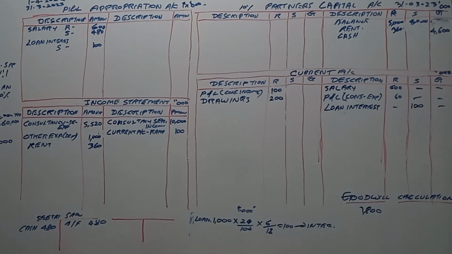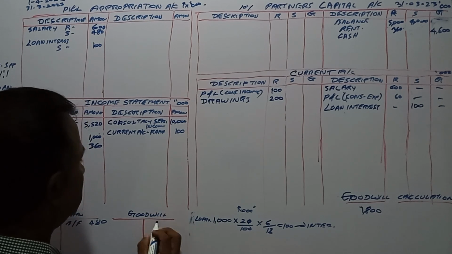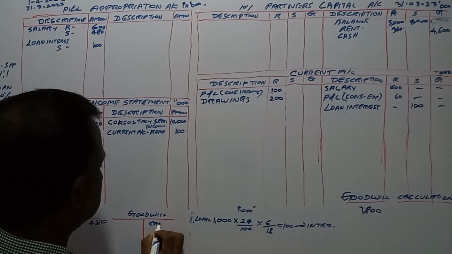All the partners agreed to share profit or loss equally. In the beginning also they said they share profit or loss equally. You have to account it for the goodwill, right? For cash capital, cash account debit, goodwill account credit, how much cash?